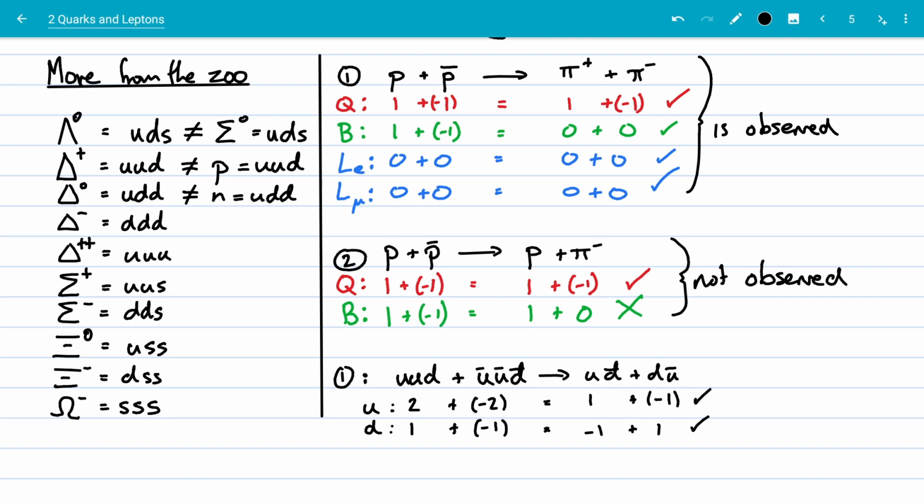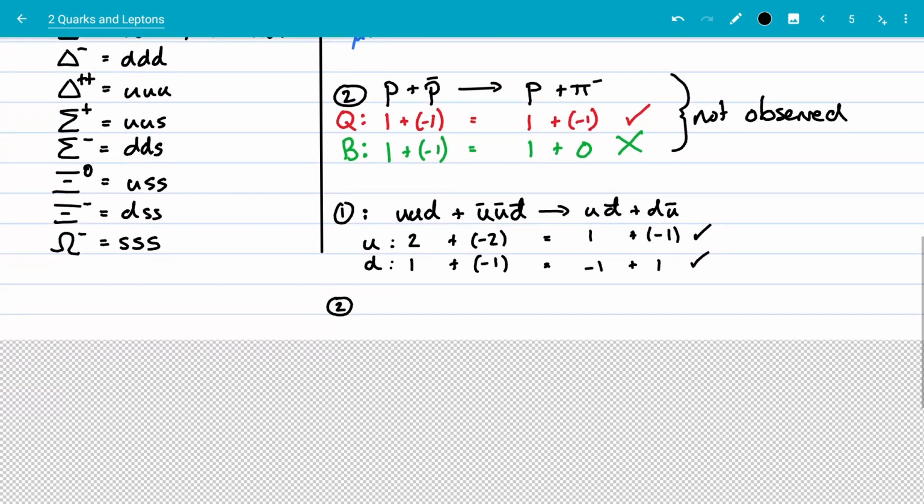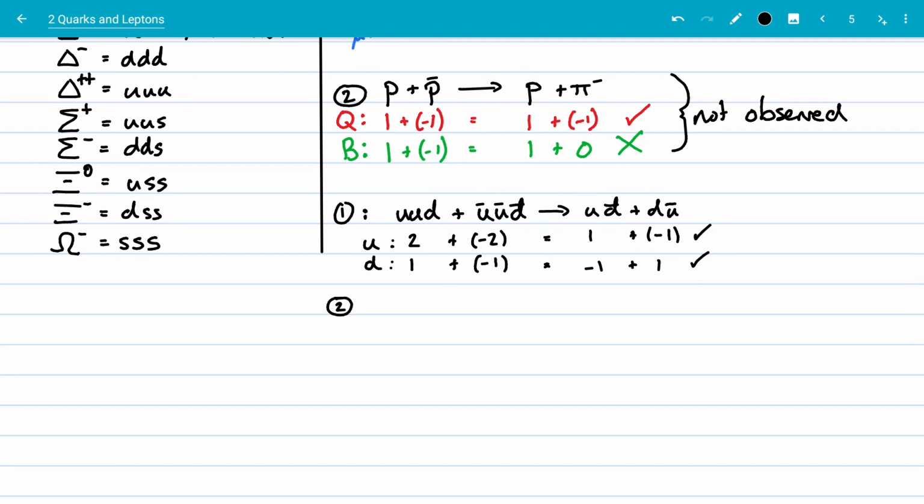Now, if we look at the second case, still looking at the strong interaction, because this is an anti-proton annihilation, let's look at it in terms of our quarks. What's going on? Up, up, anti-down. And that's going to decay into our proton, which is up, up, down, plus our negative pion, which is a down anti-up.